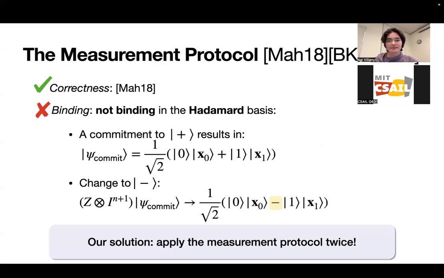So how do we fix this? Well, we simply apply the measurement protocol twice. And the intuition here is kind of similar to the Shor code, where you're concatenating a bit flip error code with a phase flip error code to protect against both kinds of errors. And that's exactly what we're doing in this protocol, except in the cryptographic setting.